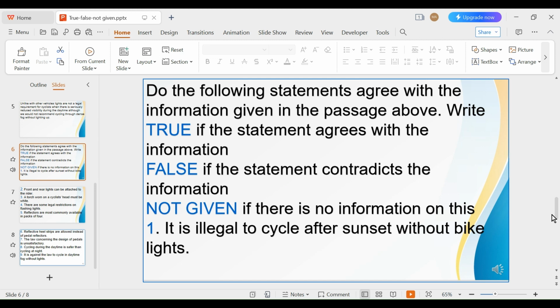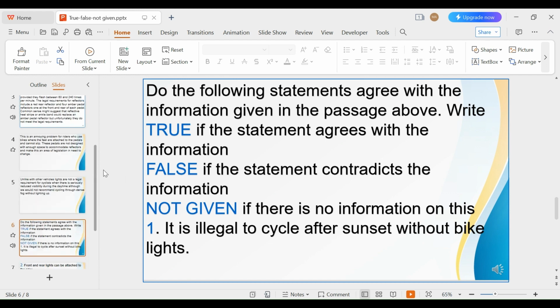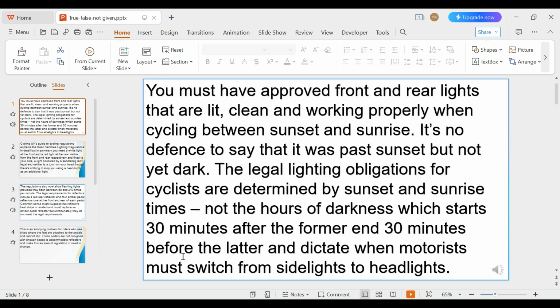Guys, during this video, we will see how to solve true, false, and not given in IELTS reading. So let's start, guys. Let's see what true, false, and not given are. This is the logic for how to solve them. True, if the statement agrees with the information. Like, if this statement is given, it is illegal to cycle after sunset without bike lights. If you find the same information up above in the passage, here, that means it will be true.